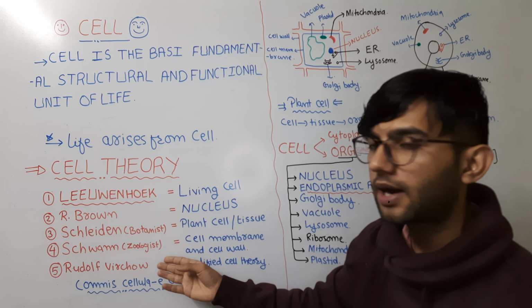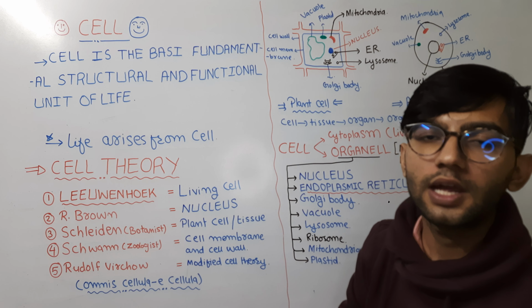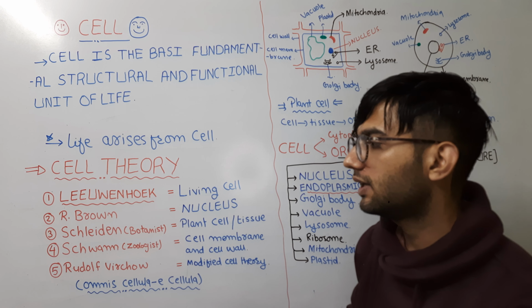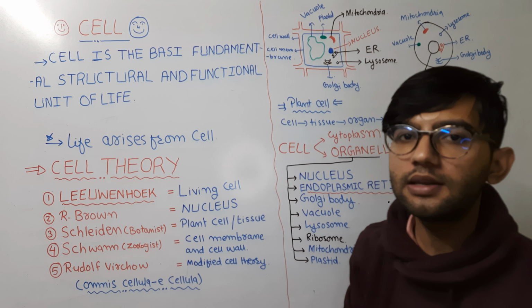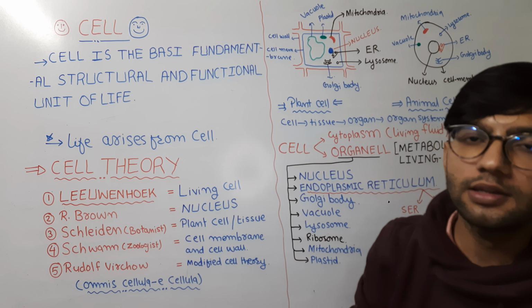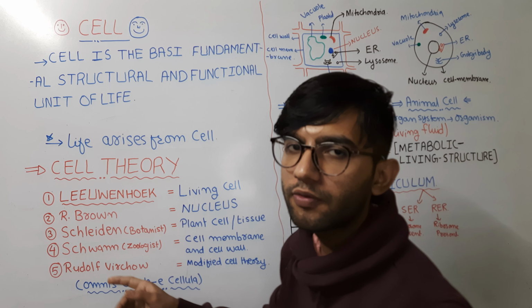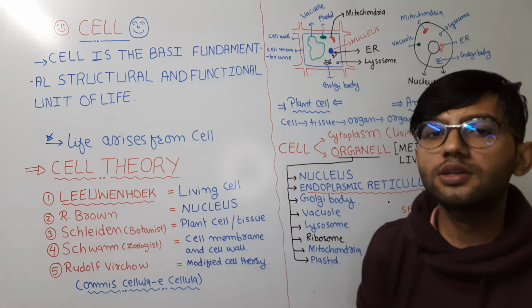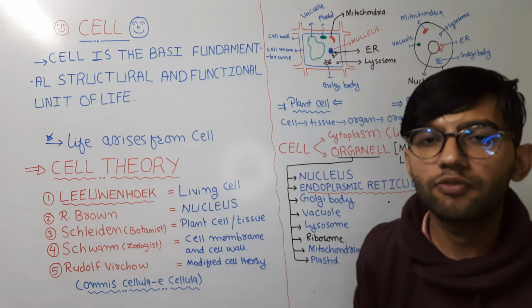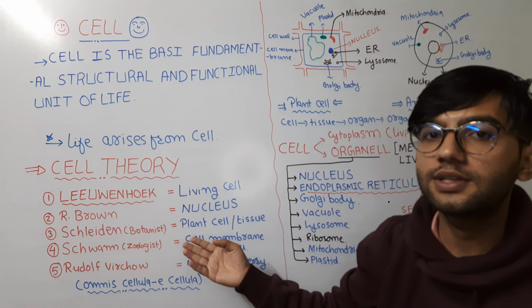It was suggested by Schwann, and they both combined to form the cell theory. The cell theory of Schleiden and Schwann stated that all plants and animals are made up of cells and are the product of cells. But there was one big drawback of that theory. The question is how these cells arise, from where these cells came. They didn't know the answer to this.